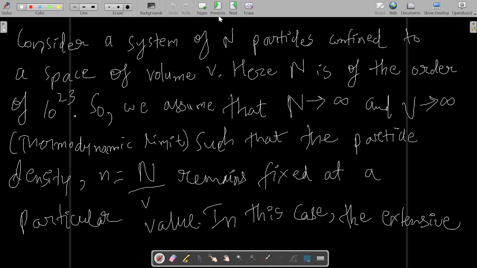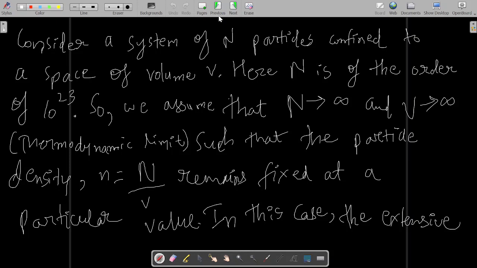Okay, so in this case, the extensive properties of the system. Now what do you mean by extensive properties and what do you mean by intensive properties? Extensive properties are those properties of the system which depend on the mass, and intensive properties are those properties of the system which do not depend on the mass. Extensive properties are such properties of a system which depend on the amount of matter in a system.